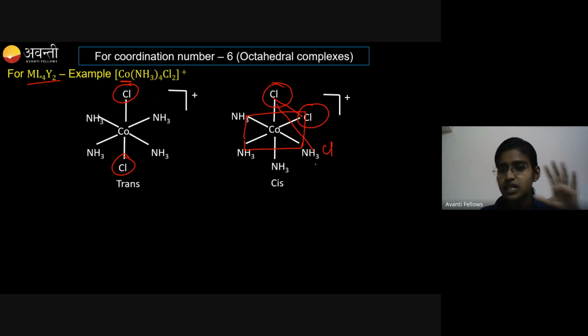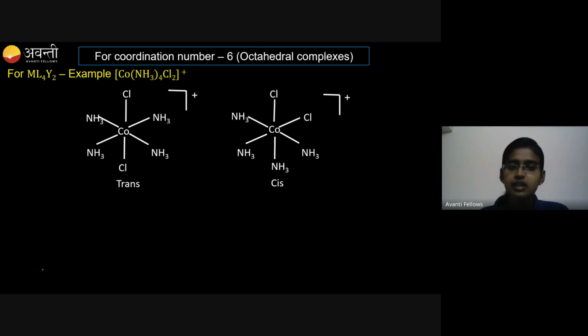Just by seeing the two-dimensional representation, you should not come to the conclusion that these two are not adjacent to each other. They are also adjacent to each other only. If the similar ligands are adjacent to each other, they are cis. If they are opposite to each other, they are trans. So they are geometrical isomers.